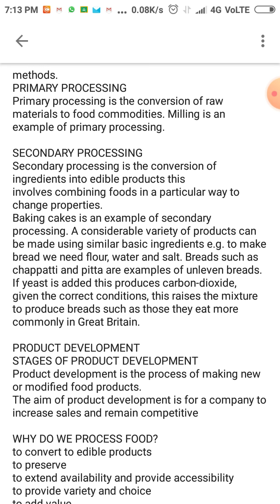So you can just write about the primary processing and secondary processing. Primary processing is nothing but conversion of raw materials to food commodities. Milling is an example of primary processing. Secondary processing is the conversion of ingredients into edible products, which involves combining foods in a particular way to change the properties. Baking cake is an example of secondary processing. This is enough to write.